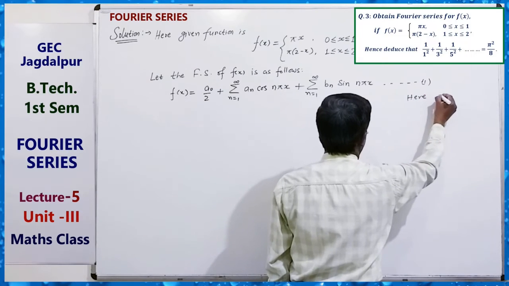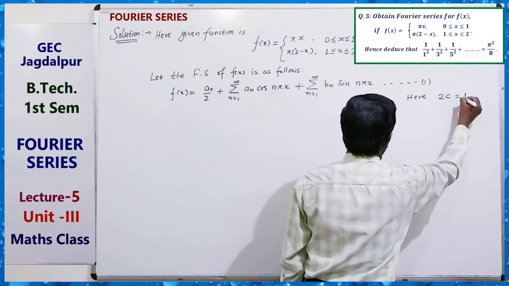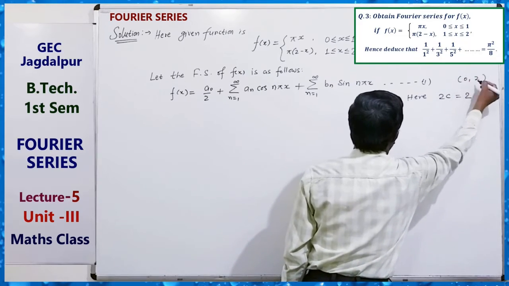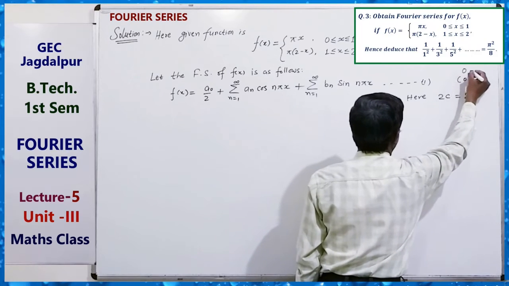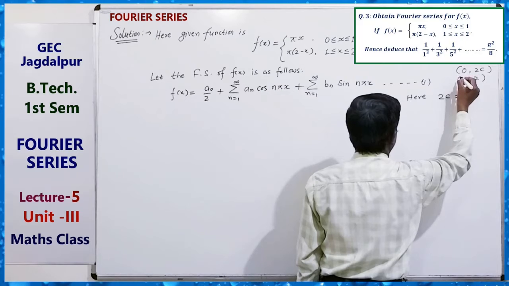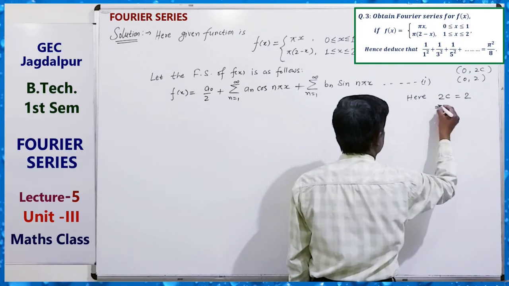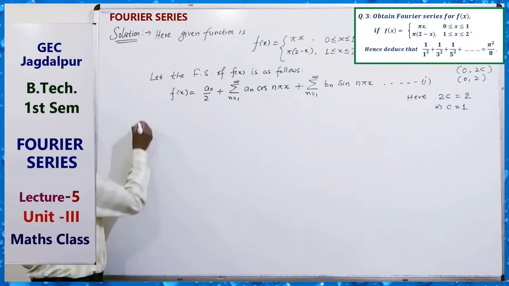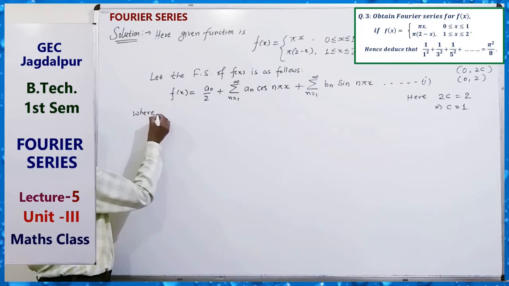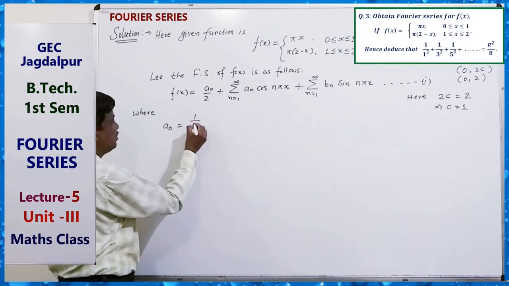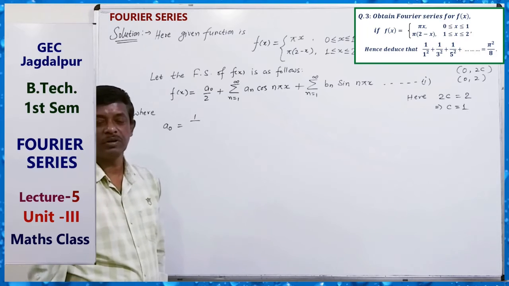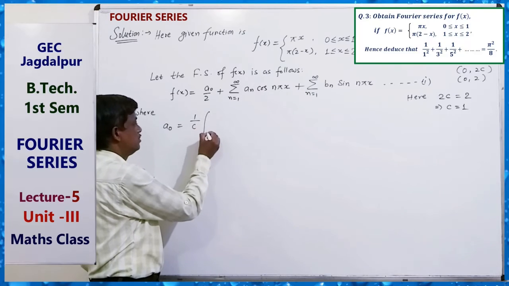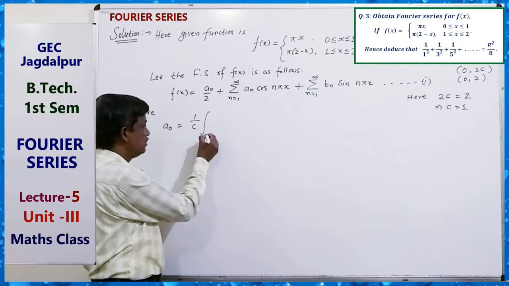Here 2c equals 2, so the interval is 0 to 2c, and c equals 1. Clear? Just find a0. 1 upon what? 1 upon c, and 0 to 2c.